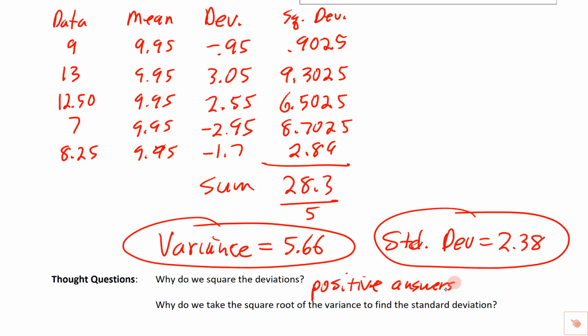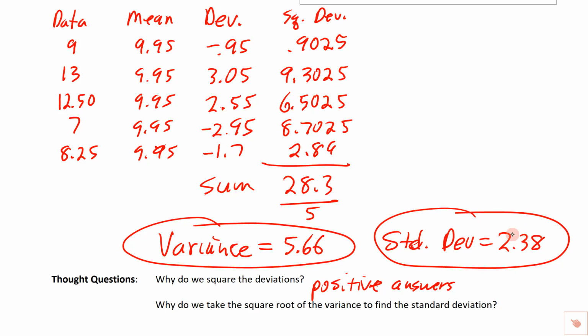And then here's the real question. Why do we take the square root of the variance to find the standard deviation? Now I'm going to let you think about that for just a second. So what we did is we took these deviations, we squared them. That made them so that they were positive. So we had positive answers, positive deviations. Then we took the average of that. We found the variance, and then we took the square root to find the standard deviation.